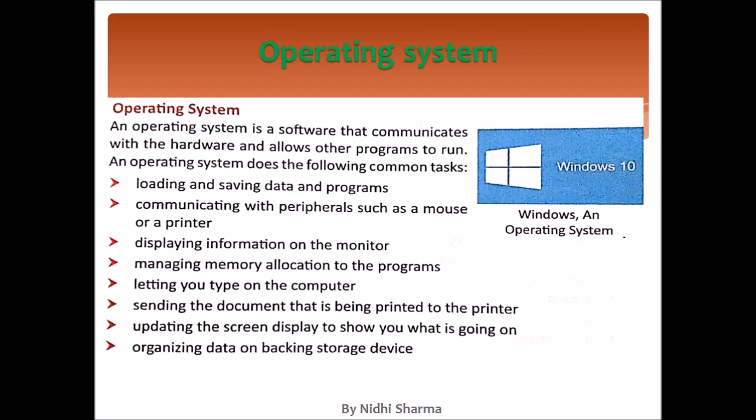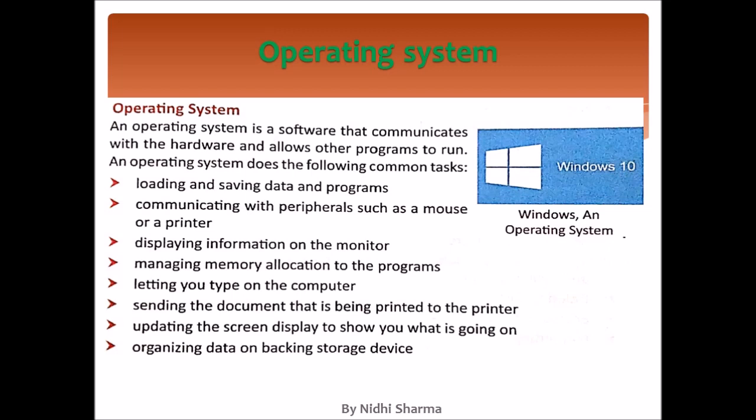It communicates with the hardware. Hardware means input output devices, and it does the work of loading and saving the data. It communicates with the mouse, printer, etc. It displays user information. It manages memory allocation, letting you type on a computer, sending the documents that are being printed to the printer, updating the screen displays to show you what is going on, and organizing and backing up our data.